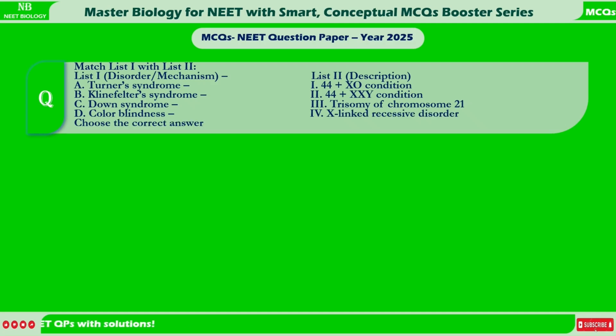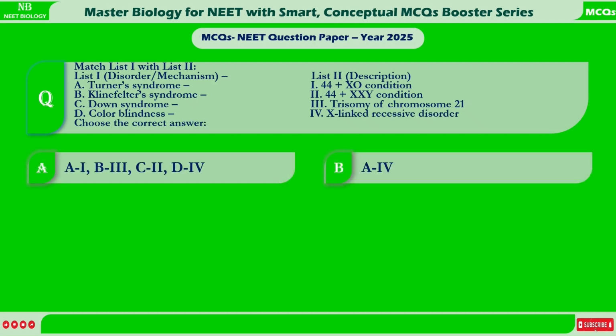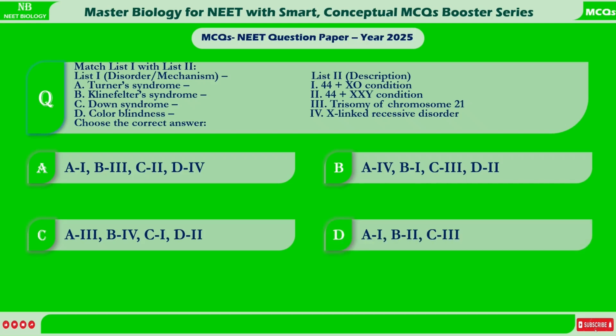Choose the correct answer. A. A1, B3, C2, D4. B. A4, B1, C3, D2. C. A3, B4, C1, D2. D. A1, B2, C3, D4.